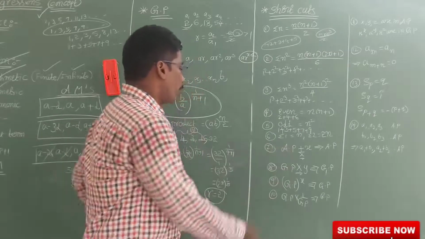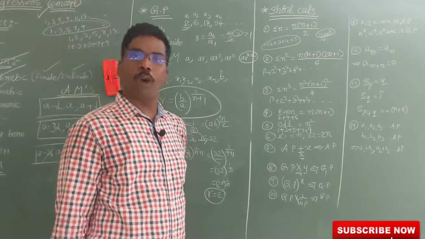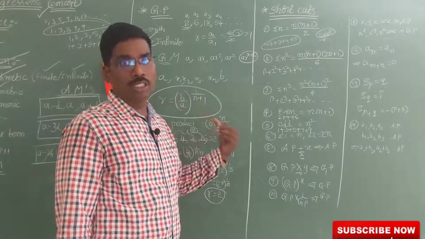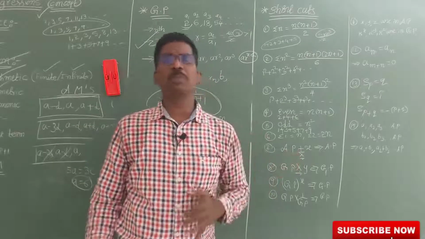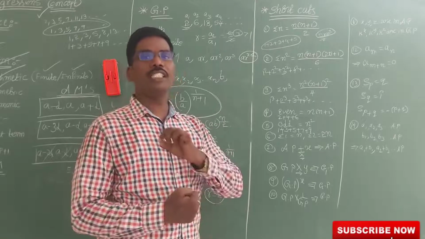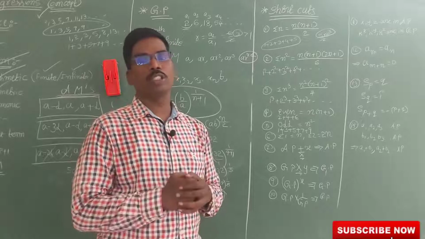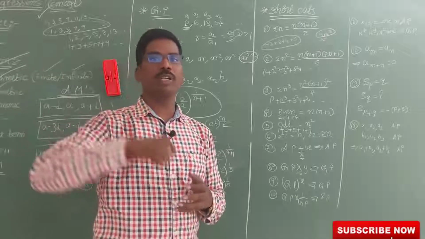Next, from 8 to 14, those are the most important problems in arithmetic progression, geometrical progression and harmonic progression. Listen, very very important. If you take any arithmetic progression and add a number to each and every term, then the resulting sequence is also an arithmetic progression. For example, 1, 2, 3, 4, 5, 6 and so on. This is an arithmetic progression.